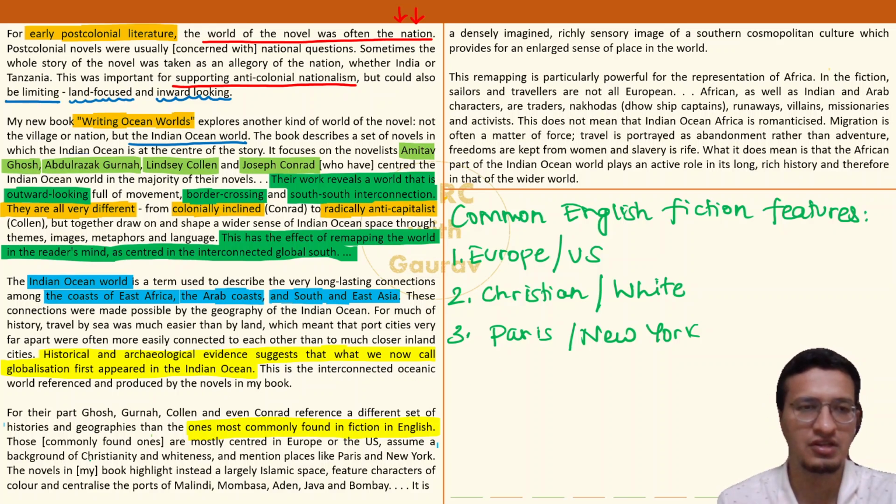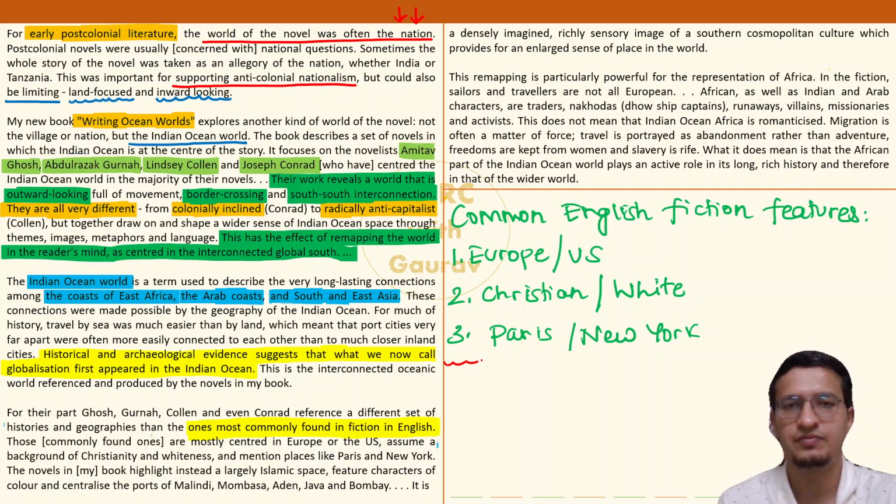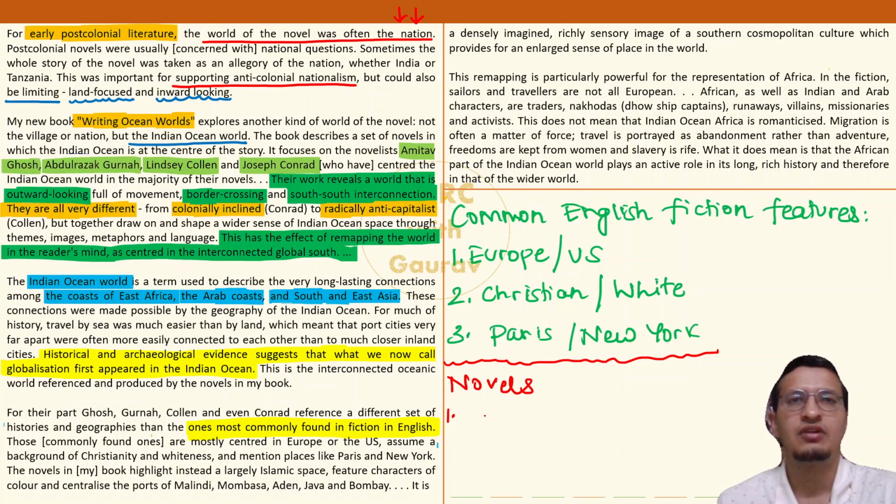Next, but what is amazing over here is that, one moment please. My struggle with the colors continues. Okay. But when we talk about the novels written by these four guys, Amitabh Ghosh, Gurna, Colin, and Conrad, it's talking about Indian Ocean world.